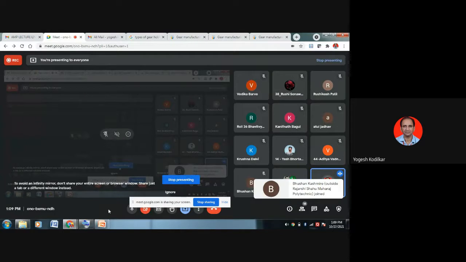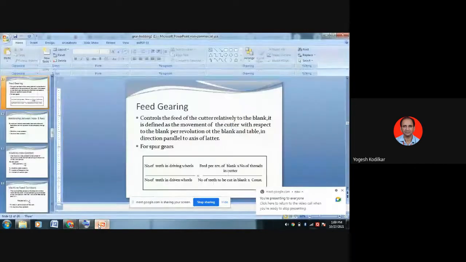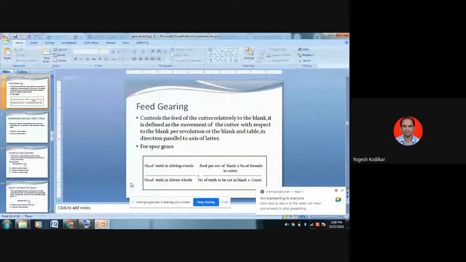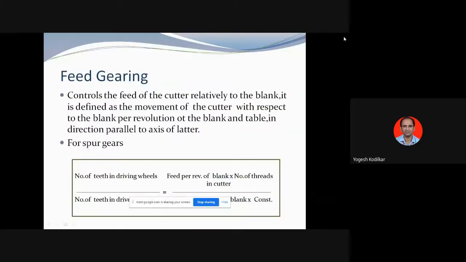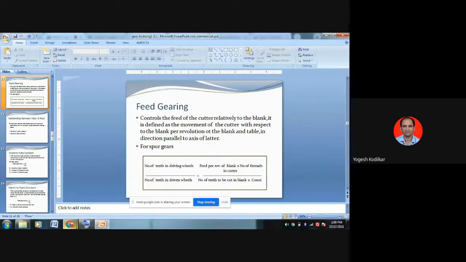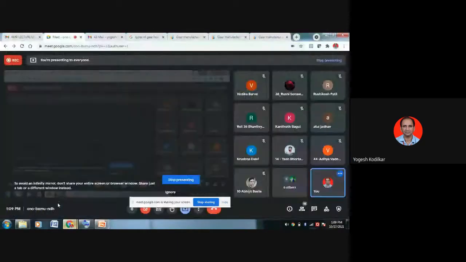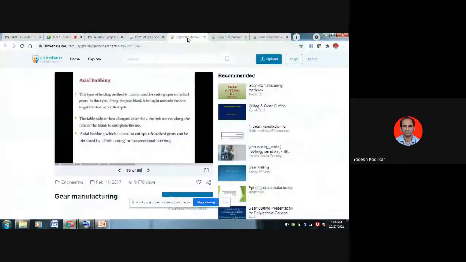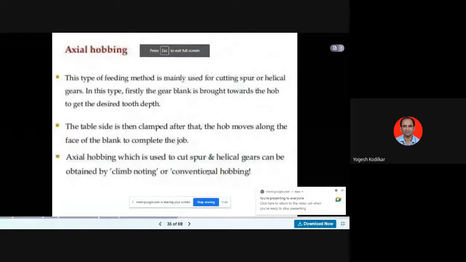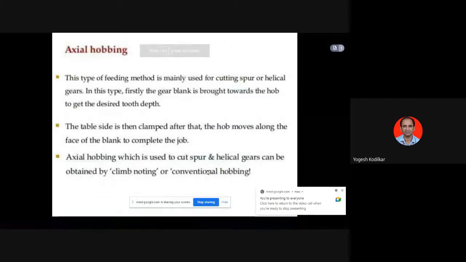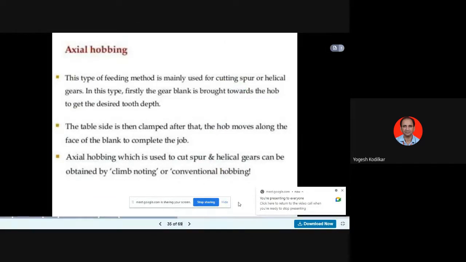The axial gear hobbing we are studying. In the axial gear hobbing, so this is axial hobbing. Axial hobbing, which is used to cut spur or helical gears, can be obtained by climb hobbing. Next part.